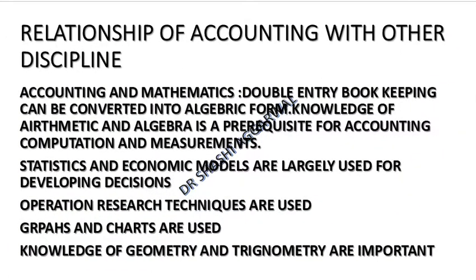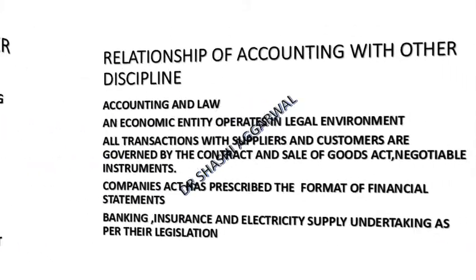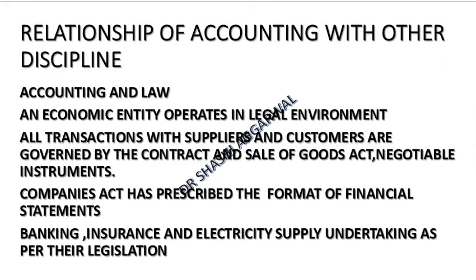Accounting and mathematics: double entry bookkeeping can be converted into algebraic form. Knowledge of mathematics is very much needed for computation and measurement. Statistics and economic models are largely used for developing decisions. Like operations research, we understand limited resources and how to optimize our decision. Graphs and charts are used to depict accounting information. Knowledge of geometry and trigonometry is very important to compute and measure accounting.